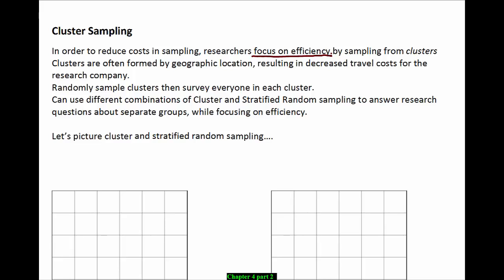So let's try to picture cluster and stratified random sampling. Let's do stratified random sampling over here. And we'll do random cluster sampling here.